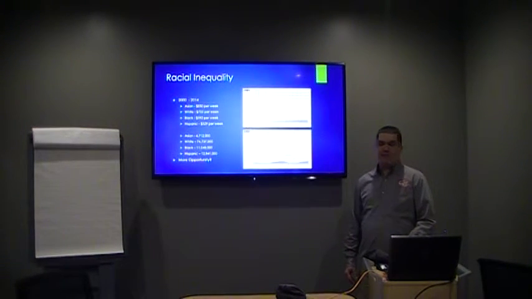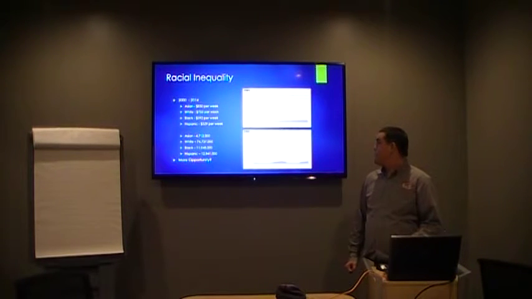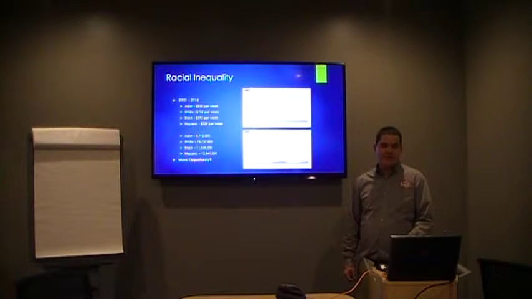A surprising number that jumps out from this graph is that on average, Asians make the most money per week and also have fewer people in the workforce in the population. However, they're close to what the white population makes. Where you can really see a difference in this graph is the difference between what white people or Asians make compared to that of black people and Hispanics.